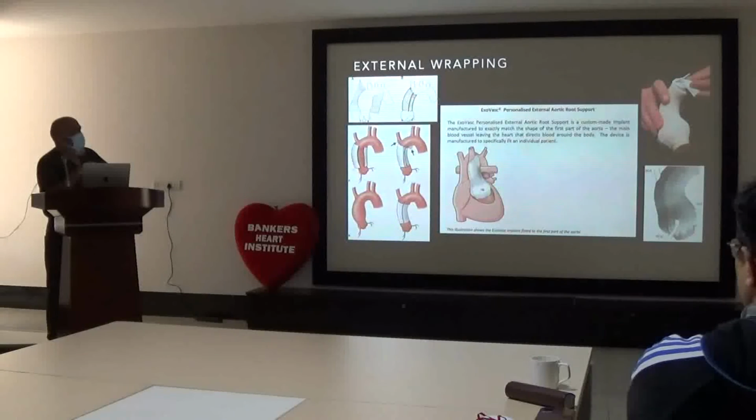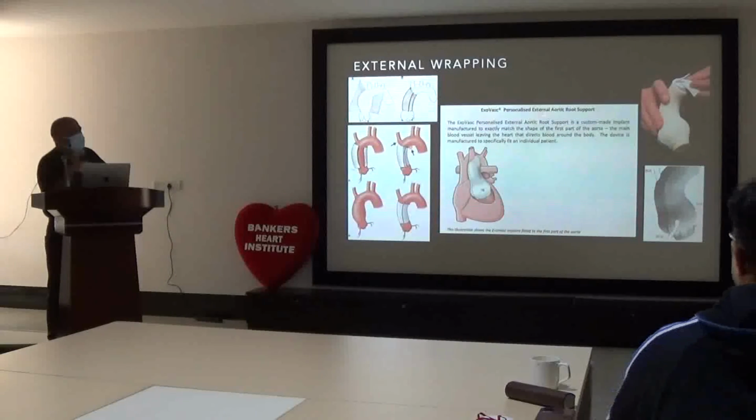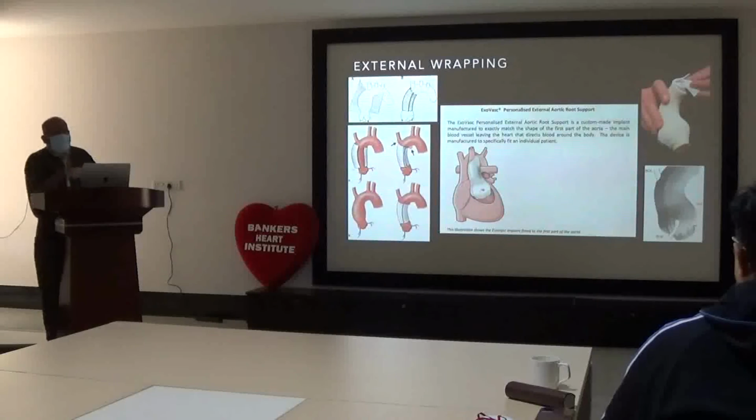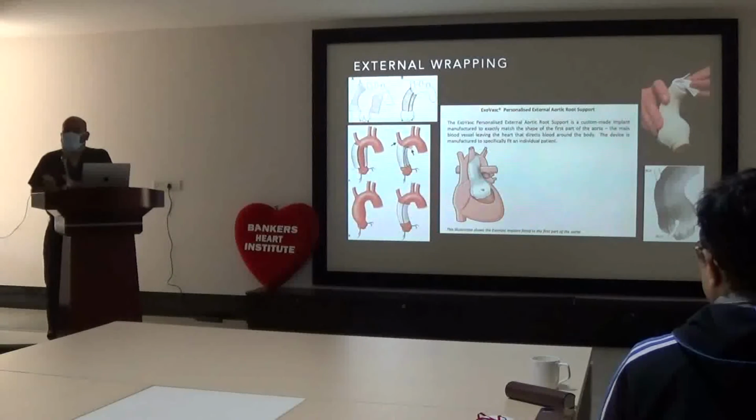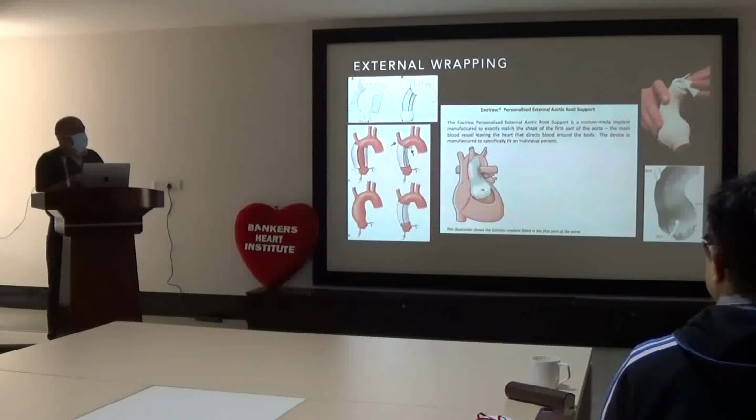Suppose that you want to target around 3.2 size, then you take a 32 mm graft, cut it, and wrap it. There are commercially available grafts, especially for Marfan, called Exovasc personalized external aortic root support. What they do is take our CT scan diameter and create on a printer one ascending aorta, and the sleeve they make like our hand sleeve, which is a Dacron material only.